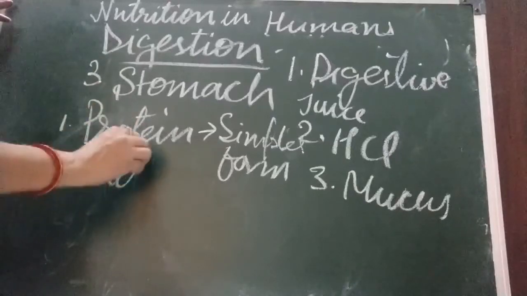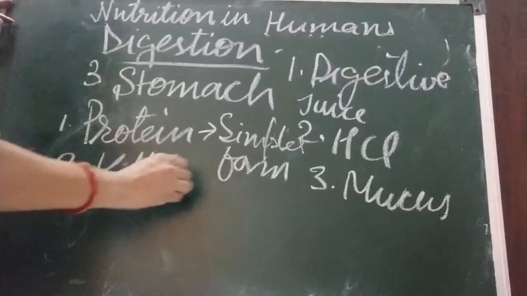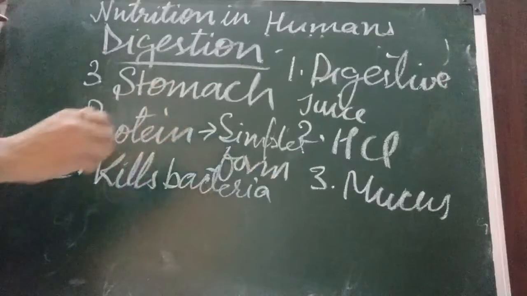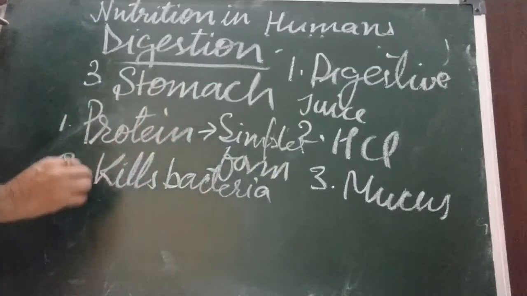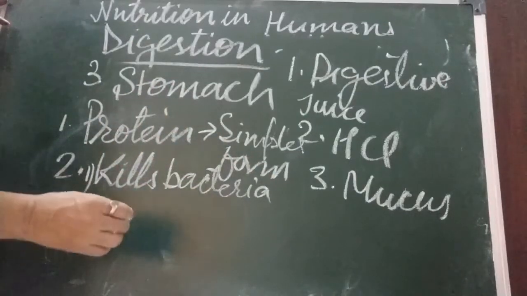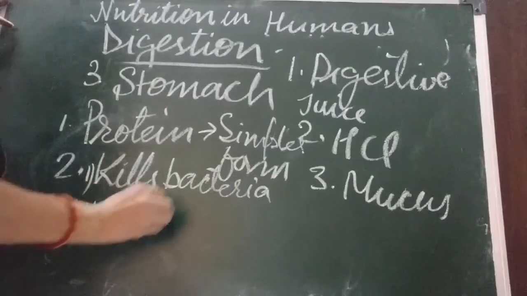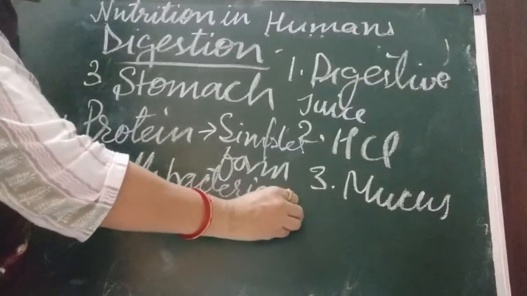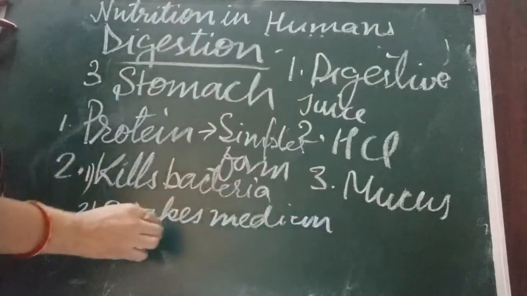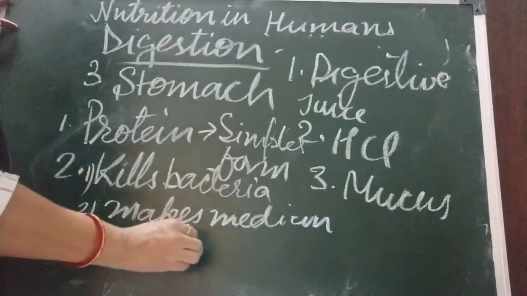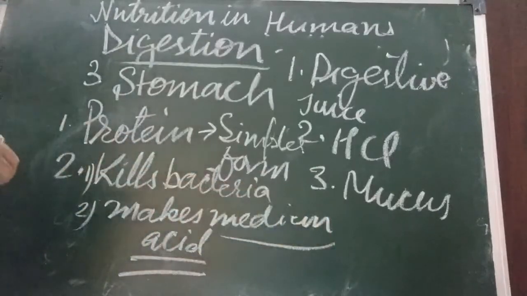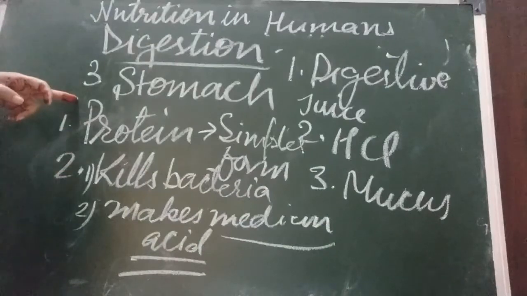It kills bacteria and also makes the medium acidic. Children, why is this acidic medium very important? Because in acidic medium, protein digestion can take place.